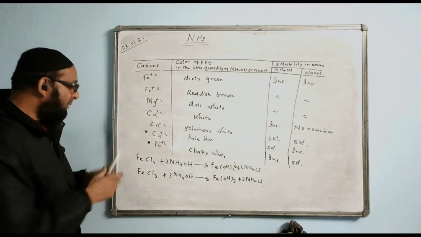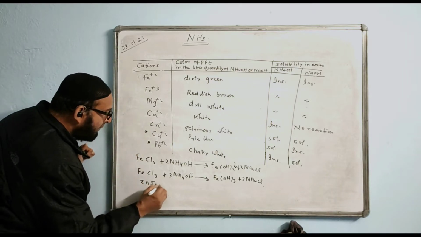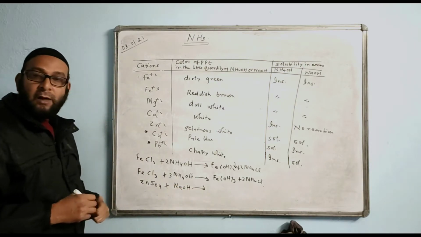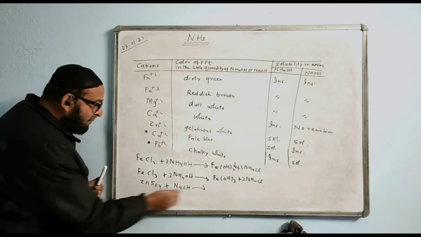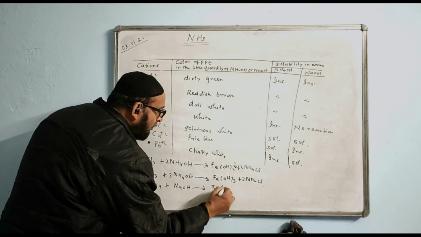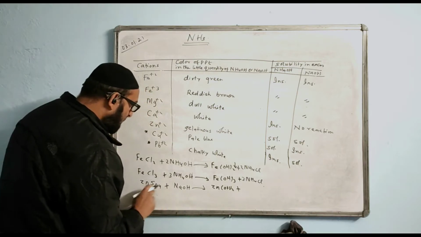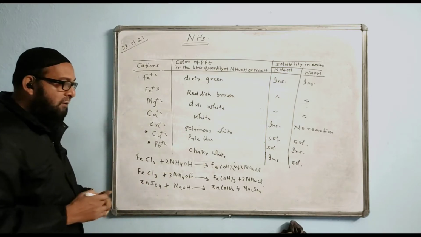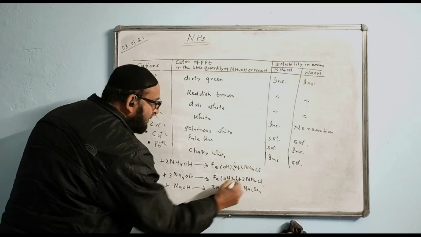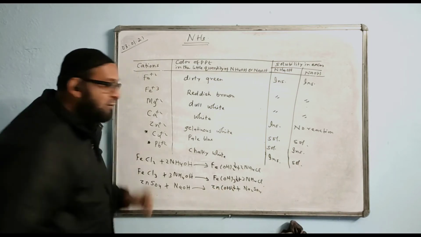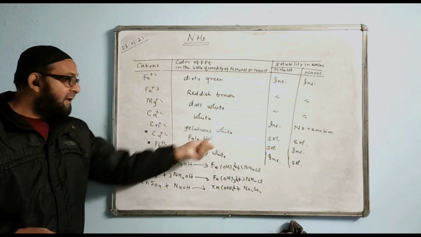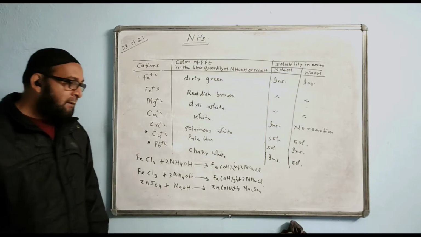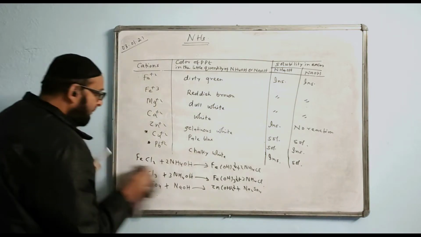Similarly, if I take anything with zinc, say zinc sulfate plus maybe NaOH, I am taking NaOH. What answer are you expected to get? The answer will be Zn(OH)2 plus Na2SO4. Na is combined with this to give Na2SO4. This is a precipitate. And what is the color of zinc hydroxide? What kind of precipitate? It is directly on the left side. So that will be the reaction that takes place, and the observation is over here. But I talked mainly about copper.